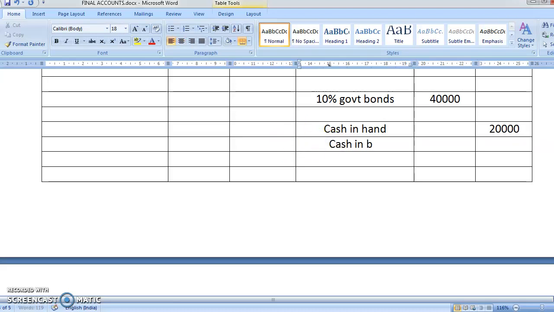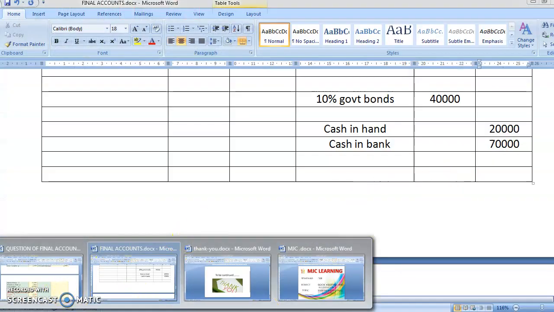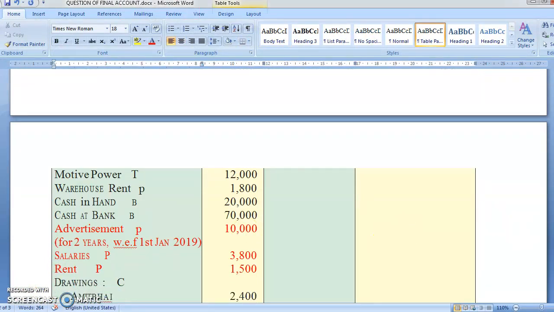Cash at bank, yes, 70,000. Correct? Chalo, let's go ahead. Slowly and gradually we'll be completing the problem this way, posting everything.